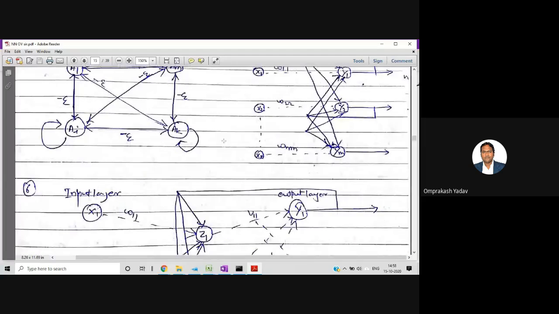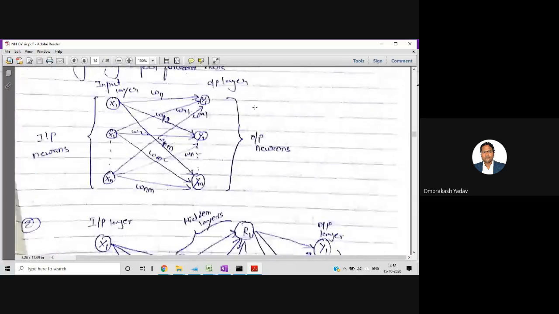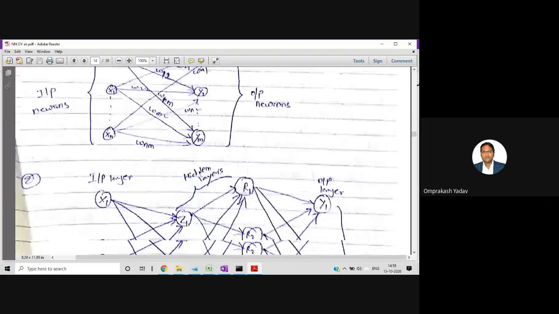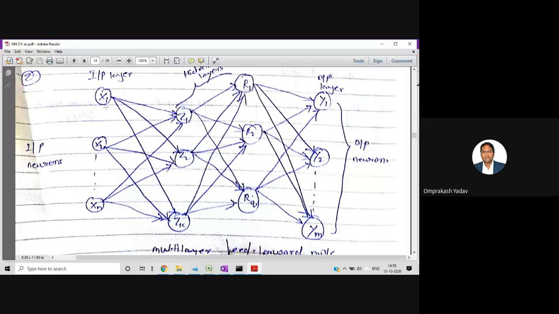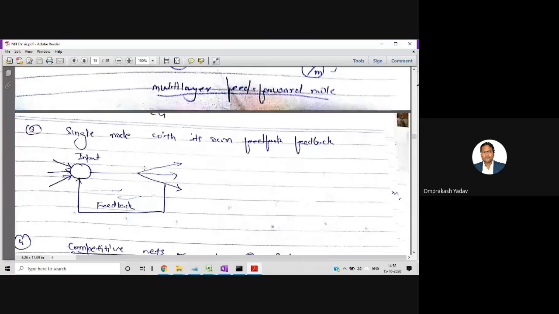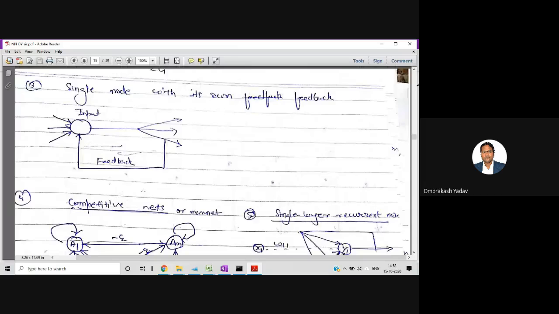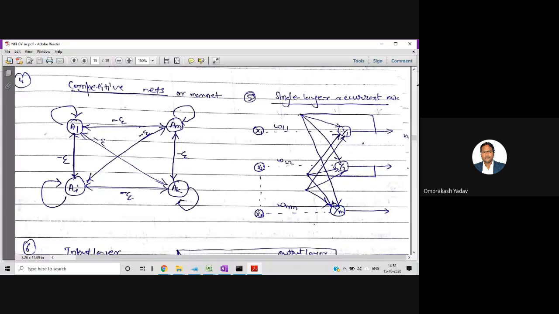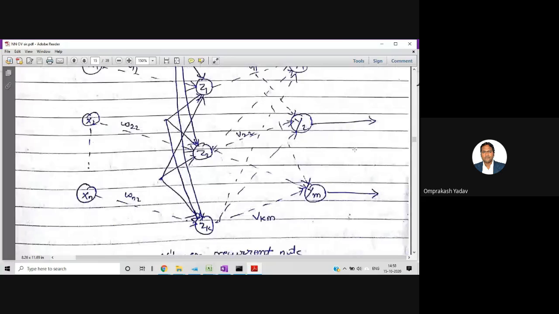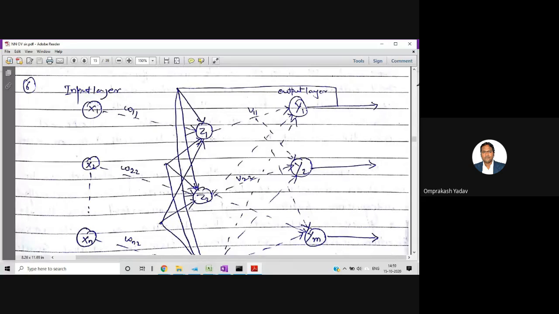So again, just see, all of you. The first one was single layer feed forward. Then this one is multi-layer feed forward, where we have multiple hidden layers in between the input layer and the output layer. Then single node with its own feedback. Then competitive nets or MaxNet, single layer recurrent network, where the output will be given as a feedback to the output neuron. And then we have the recurrent multi-layer network, where we give the feedback to the hidden layer, and then from the hidden layer output, we give the input to the output neuron.